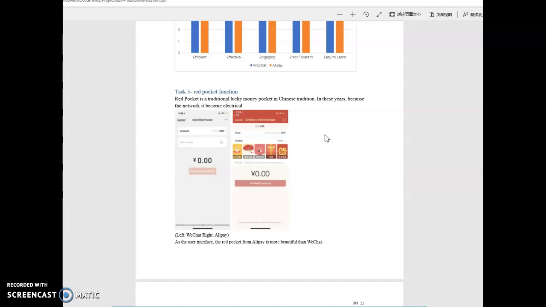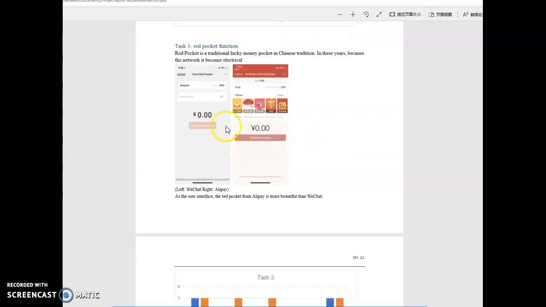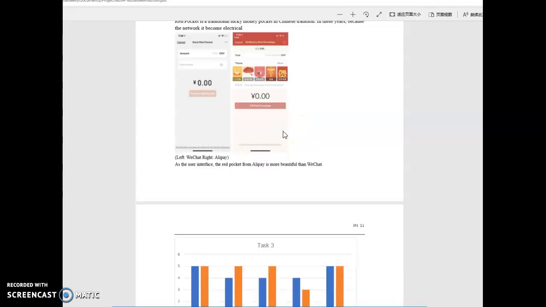Task 3 is the red packet function. Both apps have these functions, so we can see the user interface. Alipay's red packet envelope will be nicer than WeChat. In WeChat you just type the money and the numbers, but in Alipay you can select your favorite envelope to send to your friends.